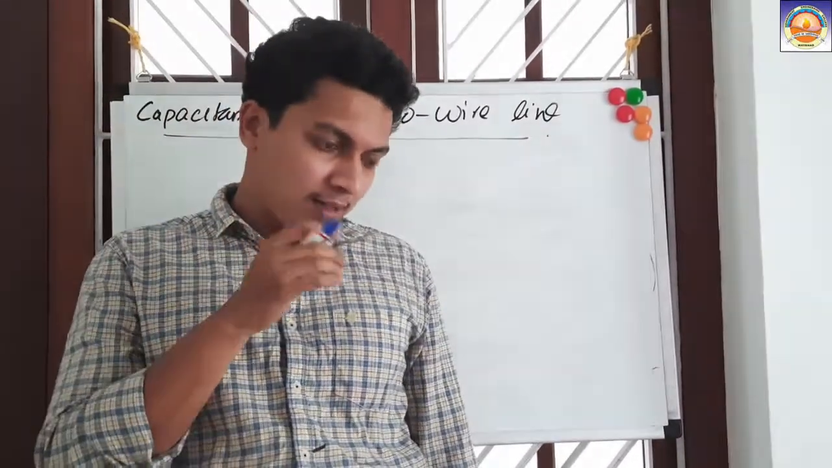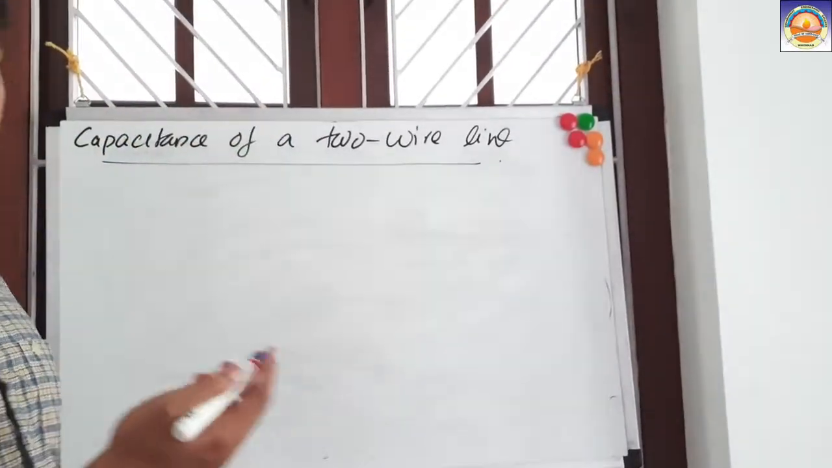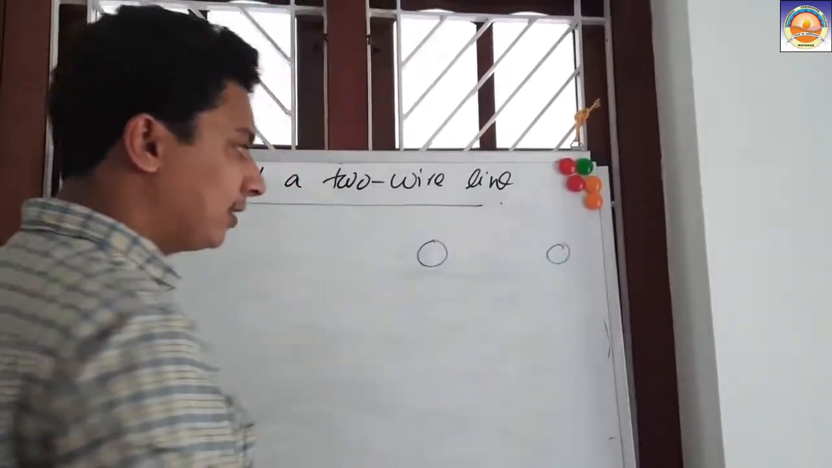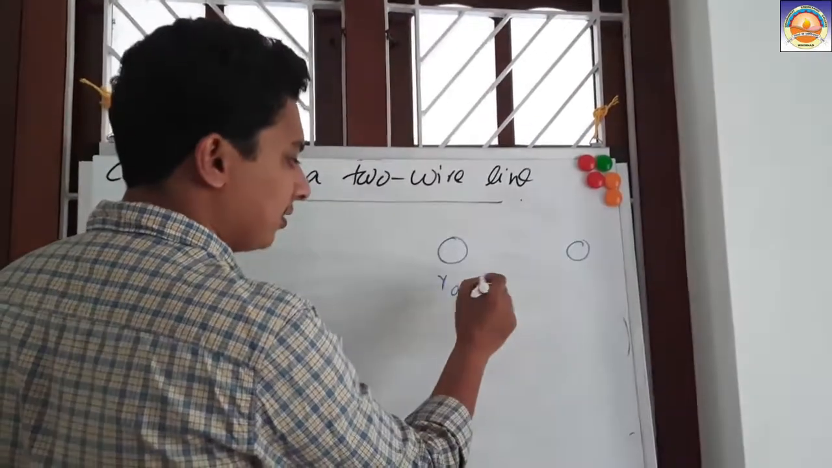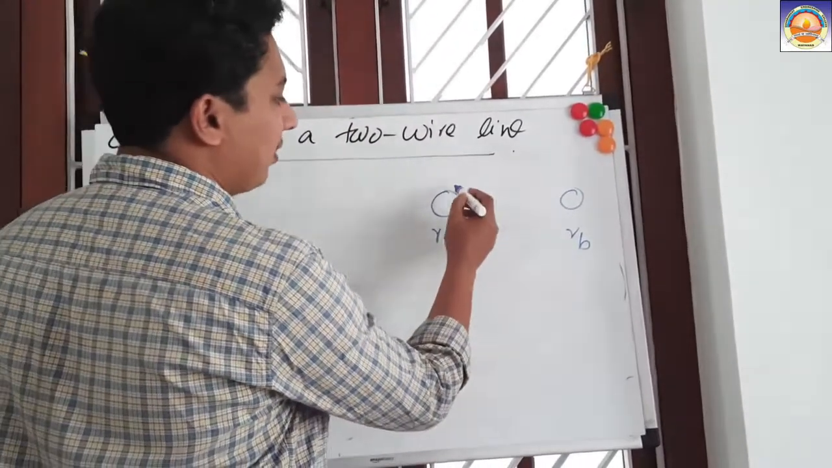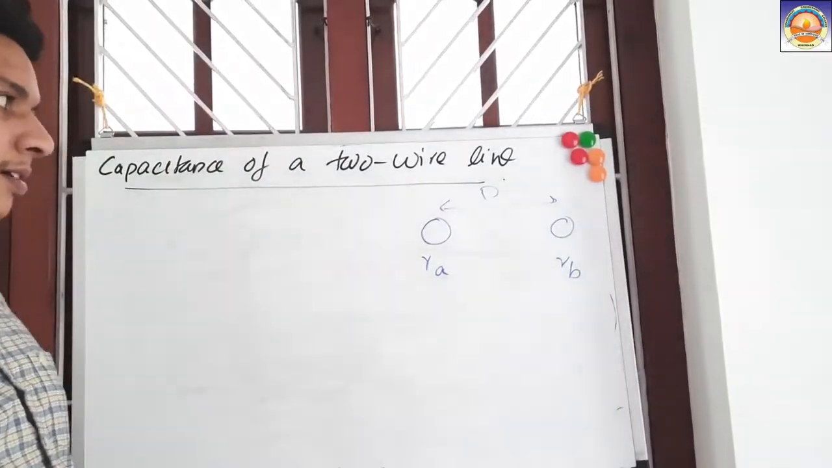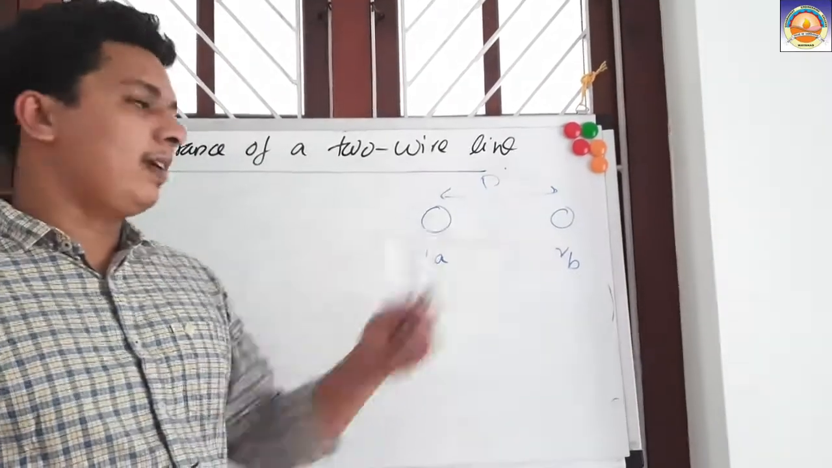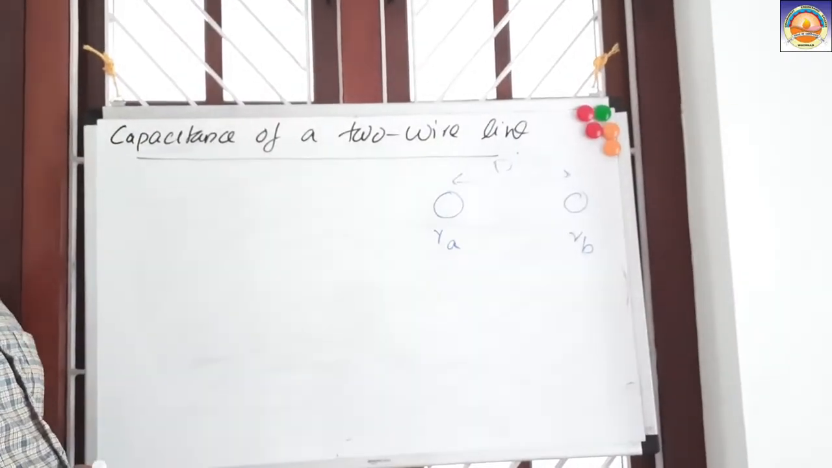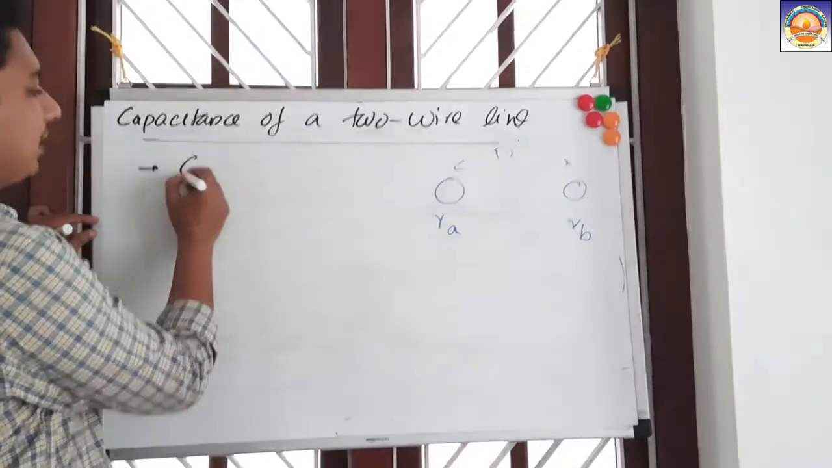So now let us get into the derivation of capacitance of a two-wire system. Two-wire system means you have two wires. Let us say this is the first wire and this is the second wire. This wire has a radius of Ra. This wire has a radius of Rb. Clear? And the distance between them, let us call it d. Clear? So that is Ra, Rb and d. They are the parameters we have. So we have to find out the capacitance of this two-wire line. Now whenever I say capacitance, what I mean is capacitance per meter.